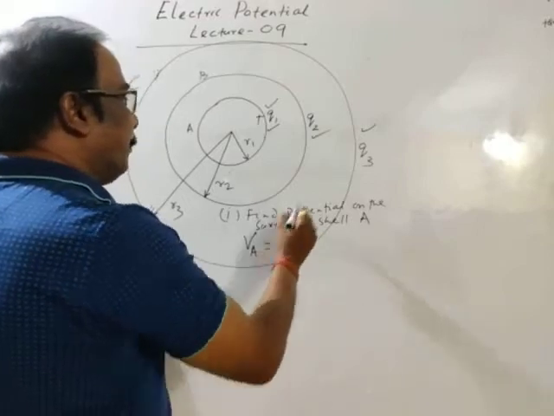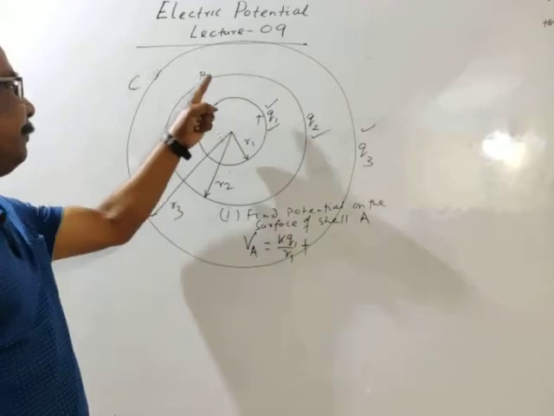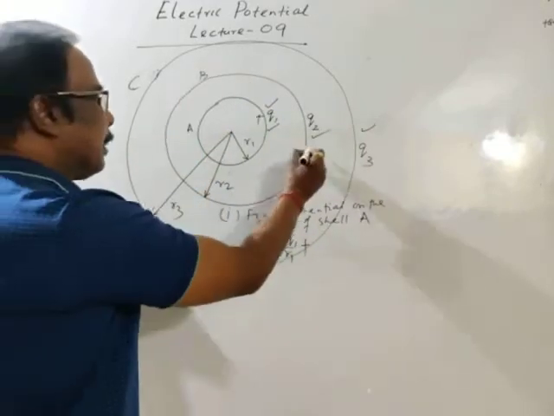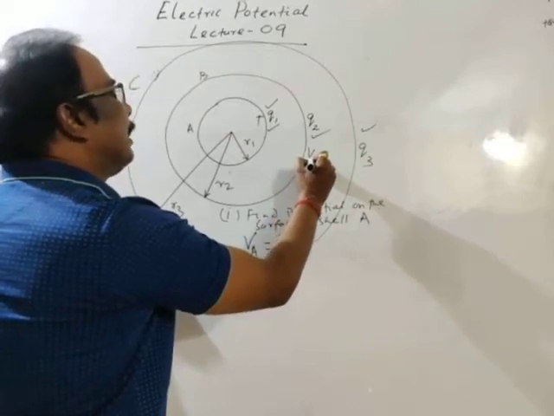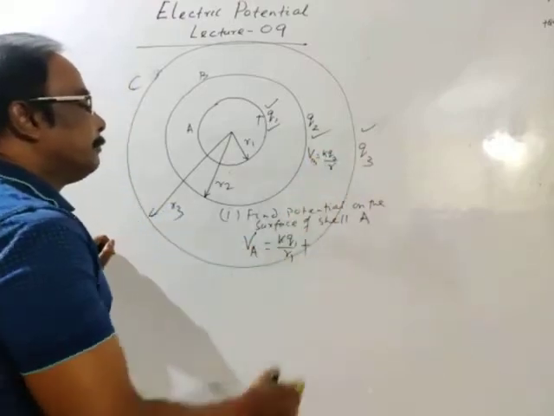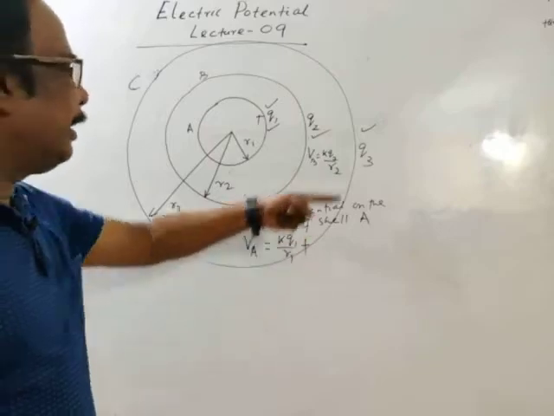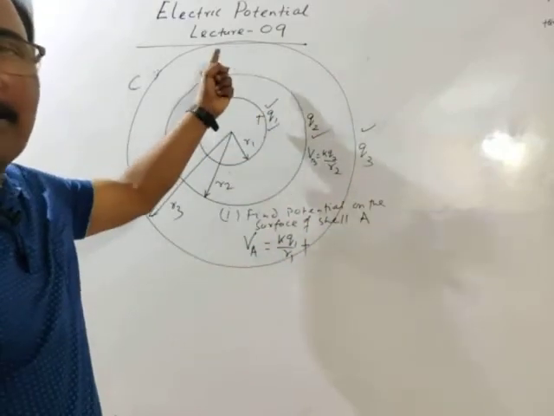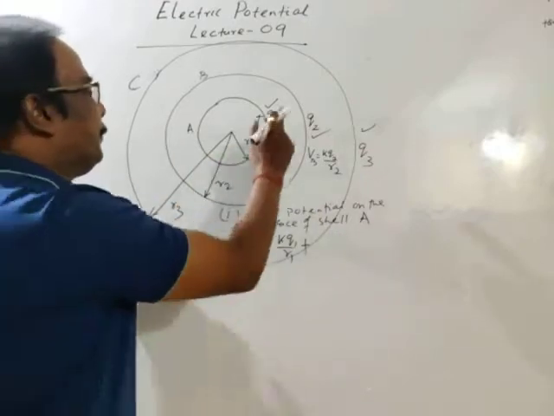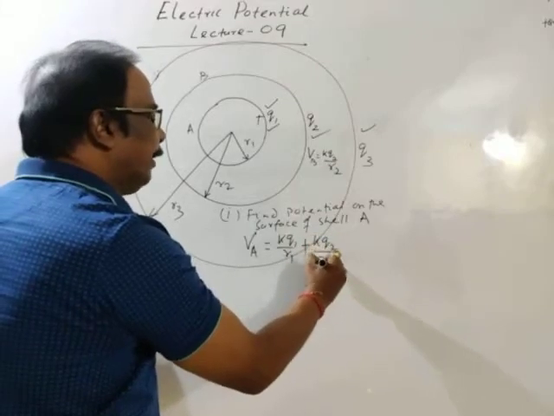Then potential due to cell B. See, radius of cell B is R2, and on the surface of cell B, potential let V be, that's equal to KQ2 by R2. Okay. And potential on the surface is equal to potential at any point inside this cell B. Thus on the surface of cell A, due to cell B, potential is also KQ2 by R2.